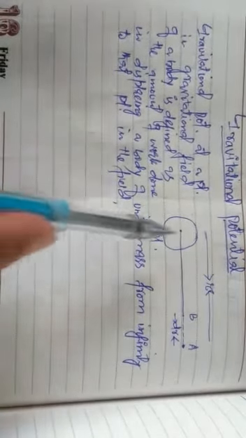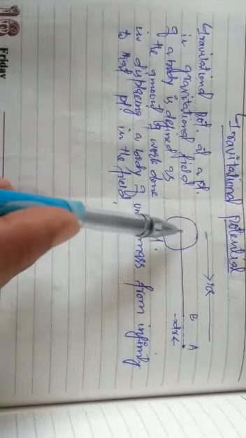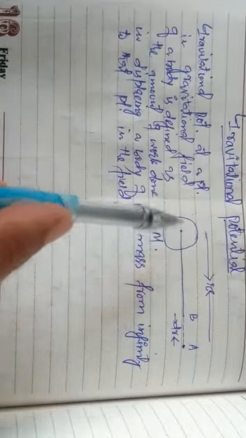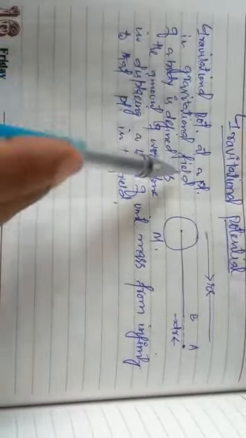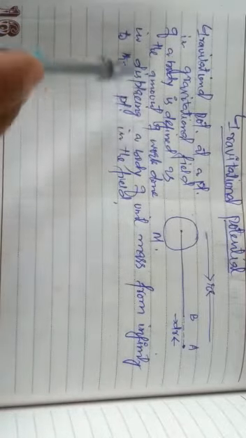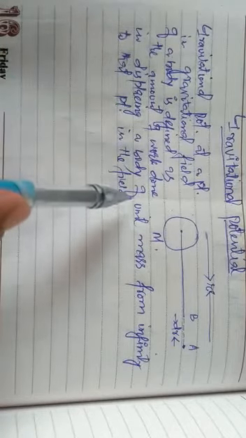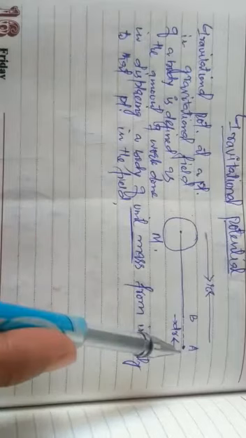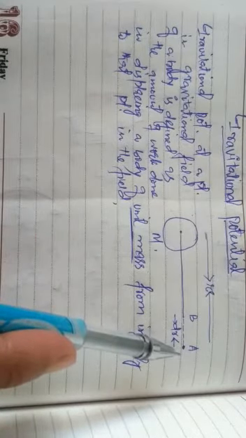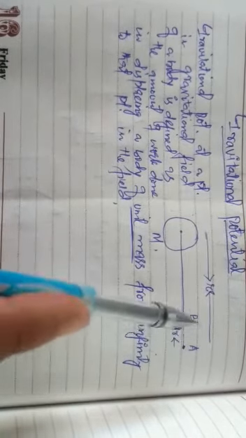For this purpose, we will consider a mass m and a unit mass. The gravitational potential at a point in the gravitational field of a body is defined as the amount of work done in bringing a body of unit mass. If we have 10 kg here, how much work will be done in displacing a unit mass?